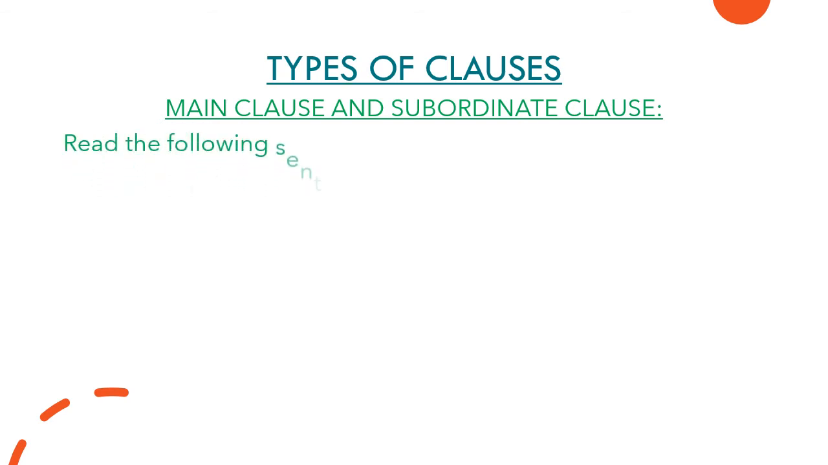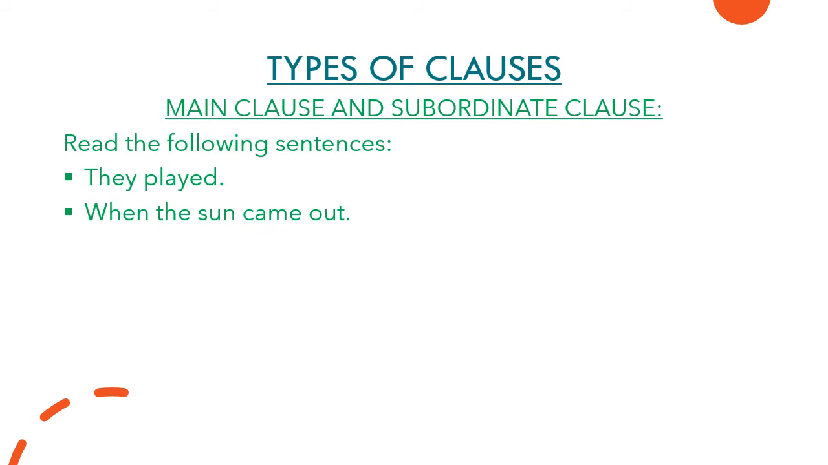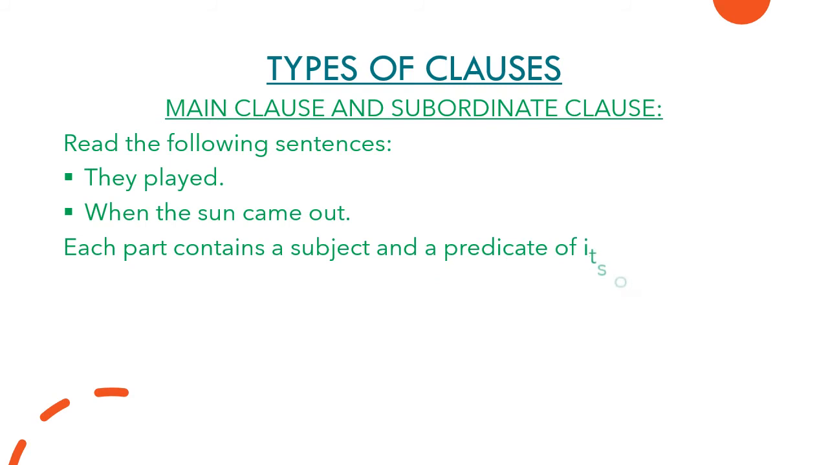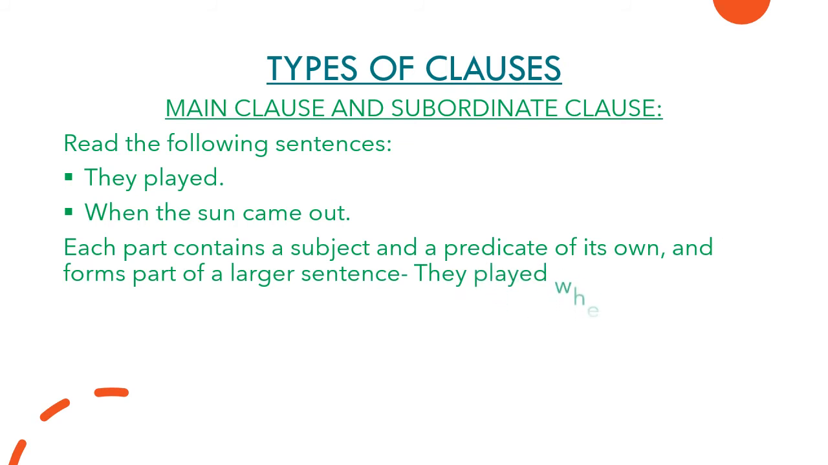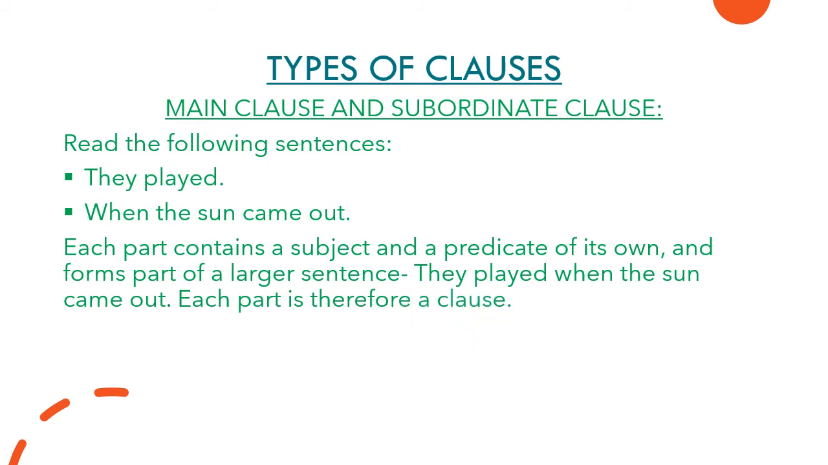Let's read this. Read the following sentences. They played, next, when the sun came out. So there are 2 sentences that they have given here. The first sentence is they played. The second one is when the sun came out, right? So now let's read further. Each part contains a subject and a predicate of its own and forms part of a larger sentence. They played when the sun came out. Each part is therefore a clause.